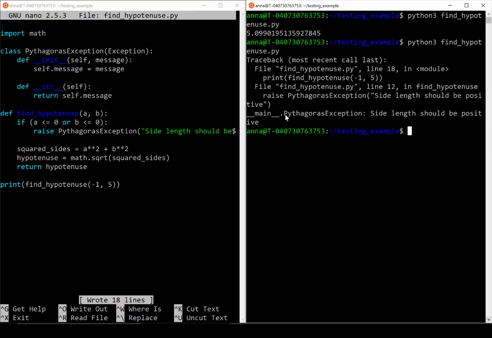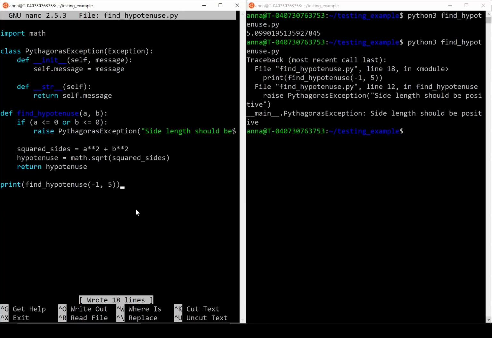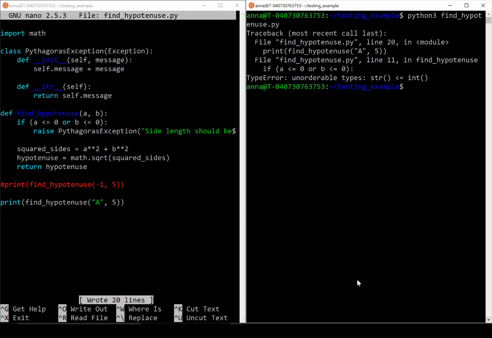As you can see, we receive a Pythagoras exception saying that side length should be positive. Now what if someone, instead of passing in a negative number, tries to pass in some other kind of invalid input, such as a string? Running this code again, you can see that we get an error on the line that tries to compare a to a number, since it says unorderable type string int, so this function couldn't accept a string.